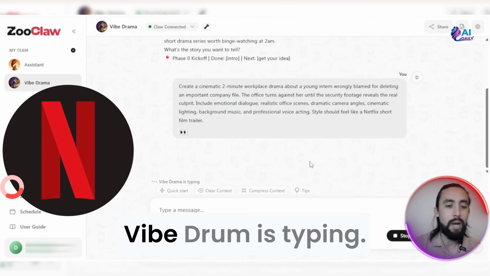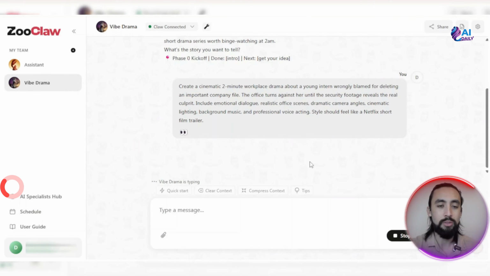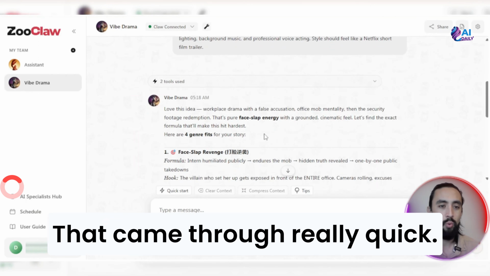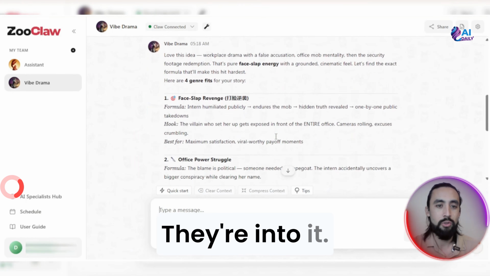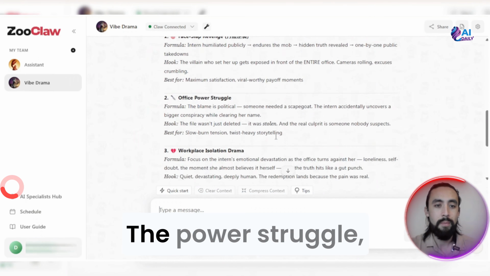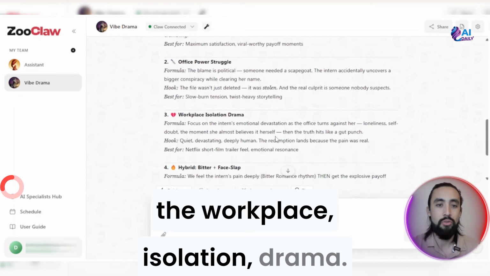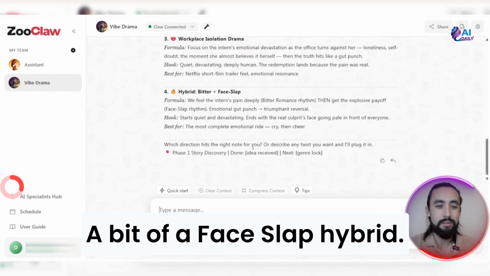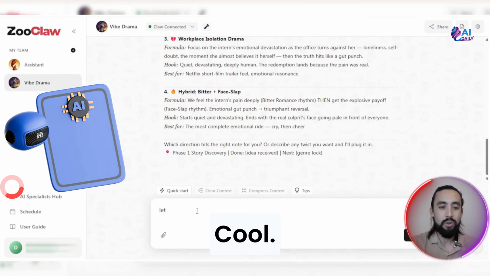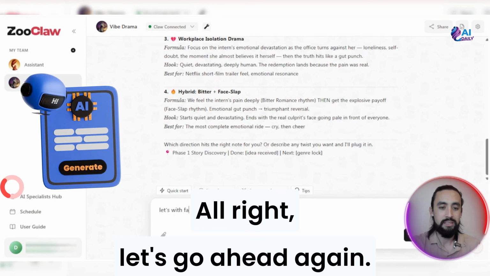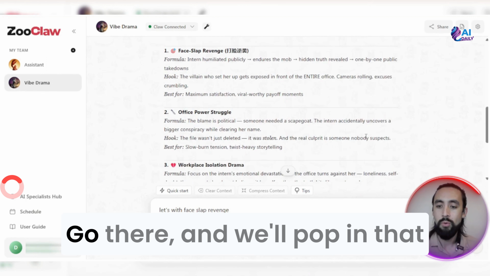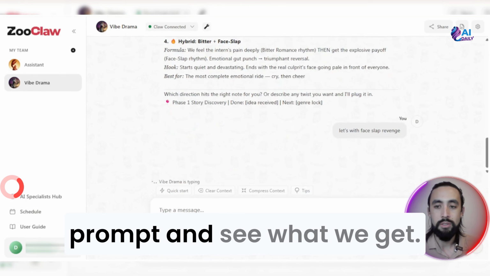As we can see here, Vibe Drama is typing. They're going through the work. As we can see here, that came through really quick. We've got the different segments here. They're into it. The power struggle, the workplace isolation drama, a bit of a face slap hybrid. Yeah, I like that one. Really cool. All right, let's go with face slap. We'll pop in that prompt and see what we get.